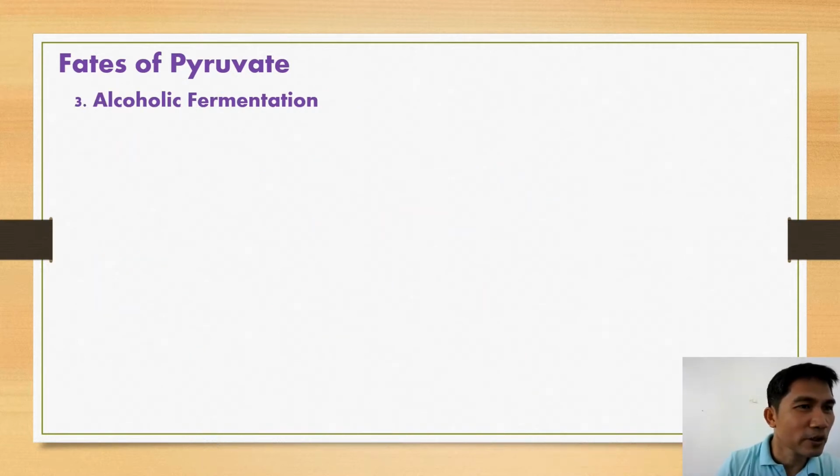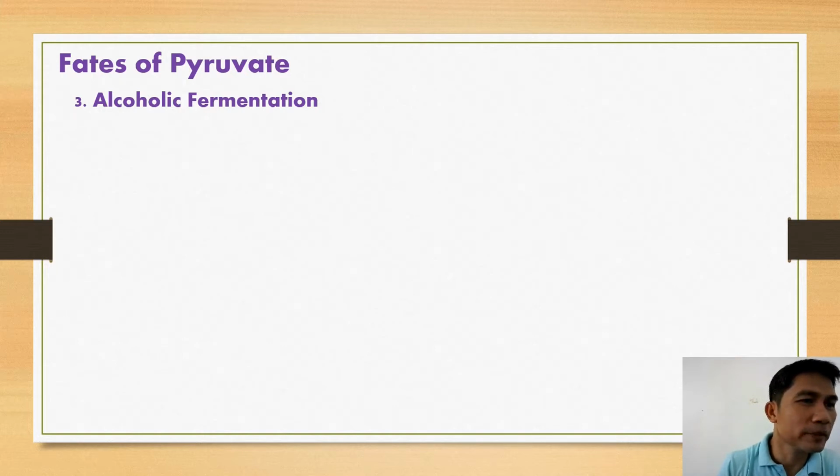Okay, this time let's talk about alcoholic fermentation, one of the fates of pyruvate. Alcoholic fermentation is accomplished by select microorganisms such as yeast, particularly Saccharomyces cerevisiae. This is also accomplished by some bacteria.